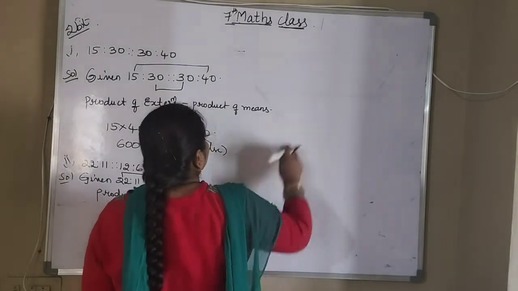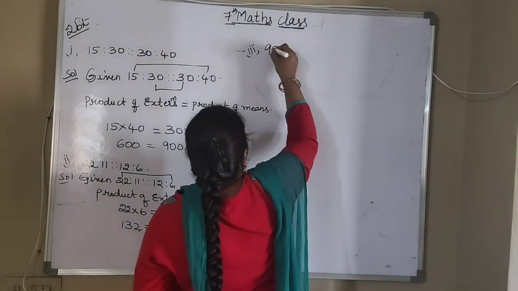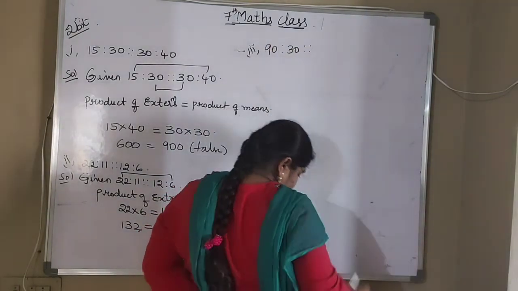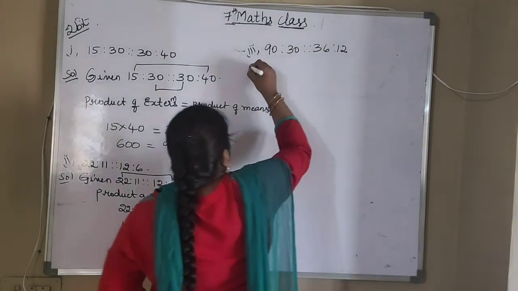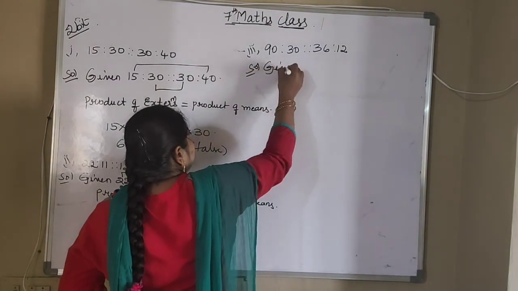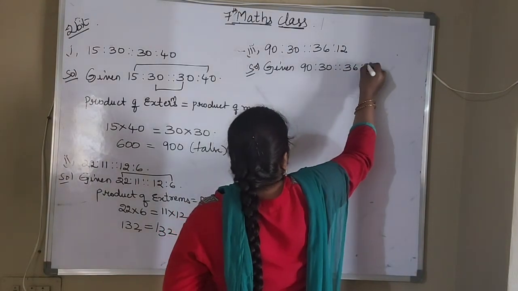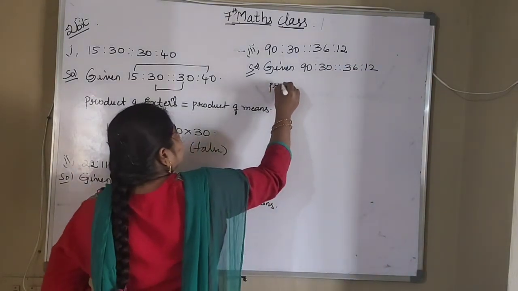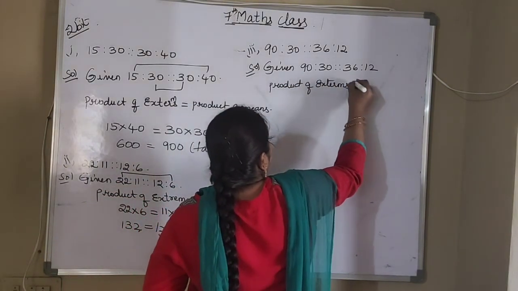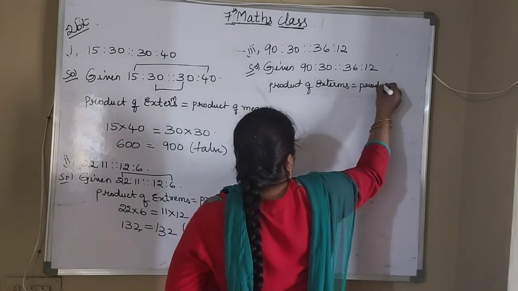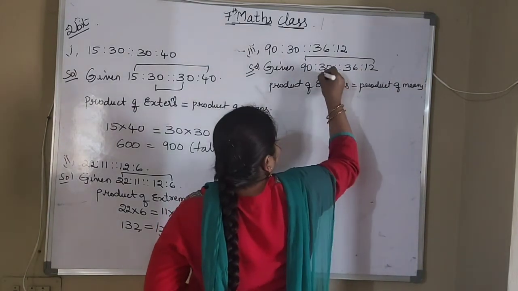So next one, the third one. So what is the third one? 90 is to 30 is as 36 is to 12. So again we have to find whether this is true or false. So given 90 is to 30 is as 36 is to 12. So which formula are we using now? Product of extremes is equal to product of means.